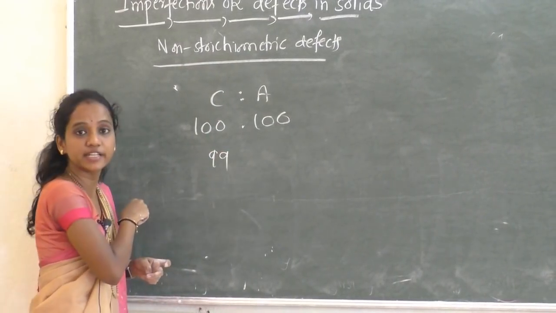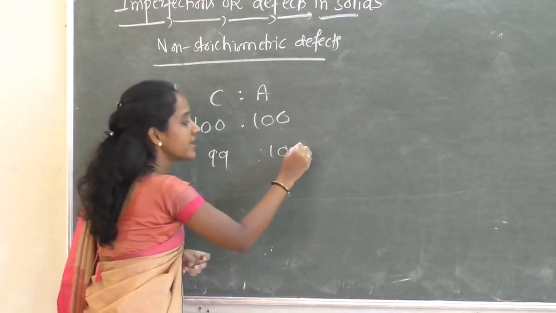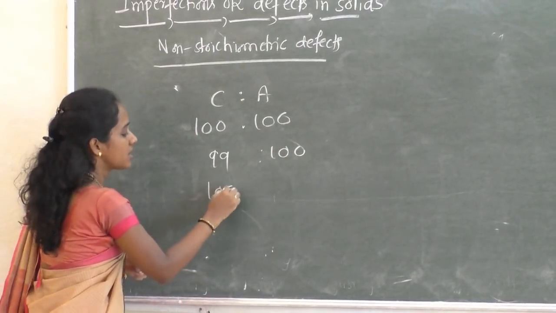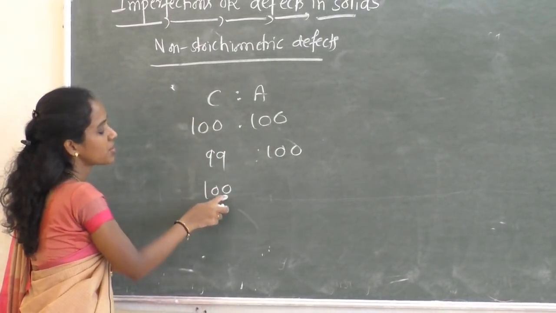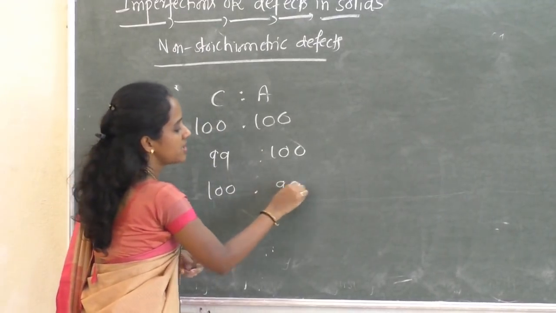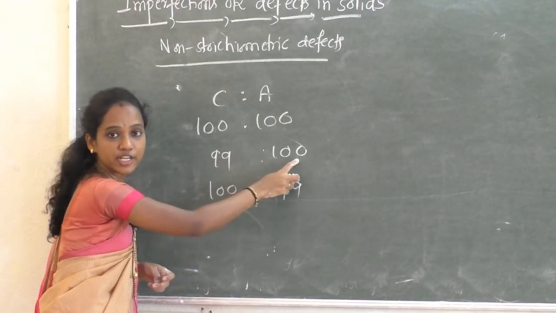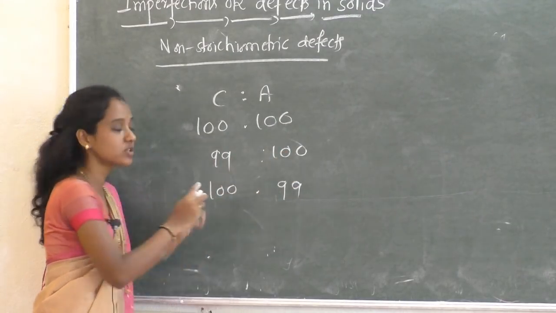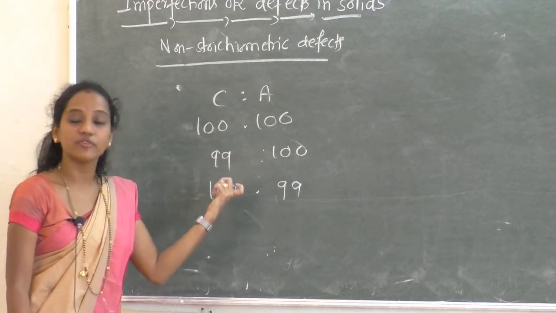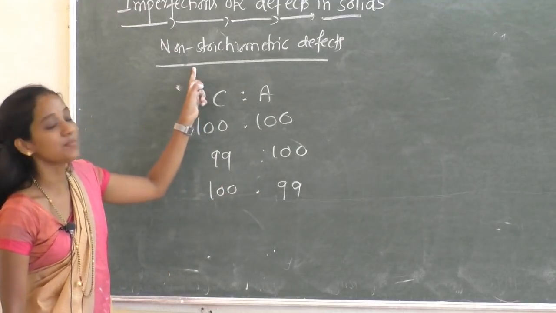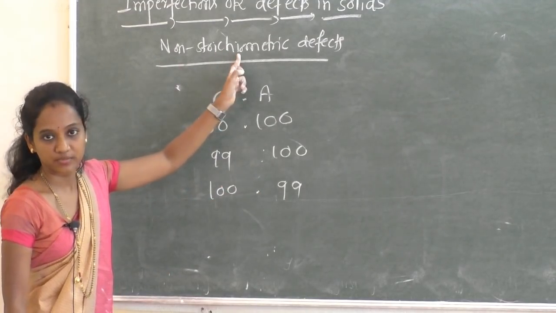If there are only 99 cations and 100 anions, or 100 cations and 99 anions, these are all non-stoichiometry. There is no definite ratio between cations and anions. If the cation to anion ratio is not the same, then it comes under non-stoichiometry.